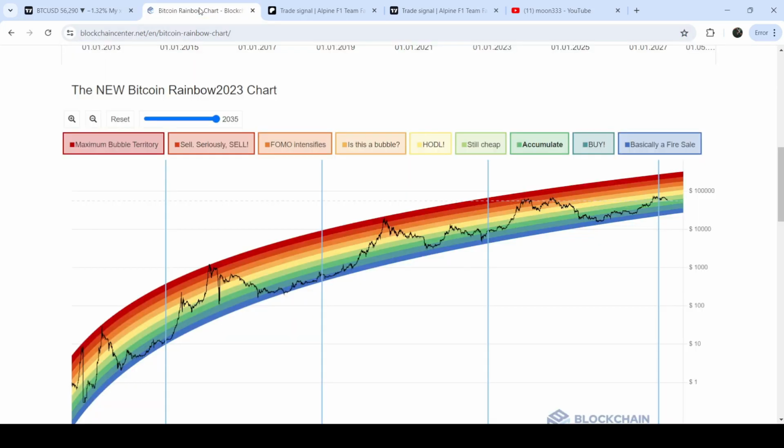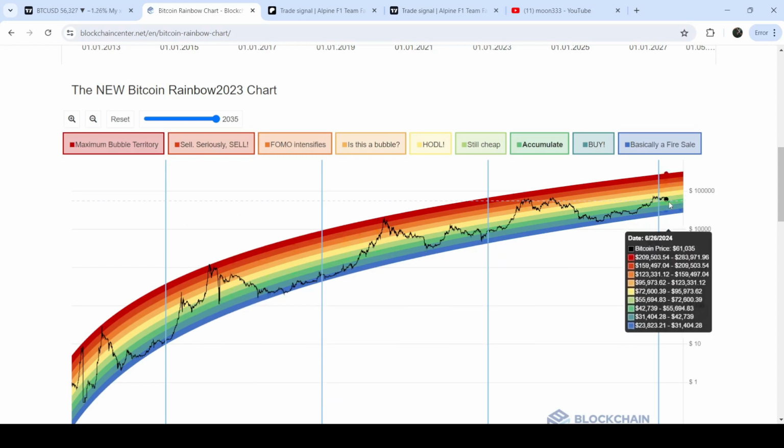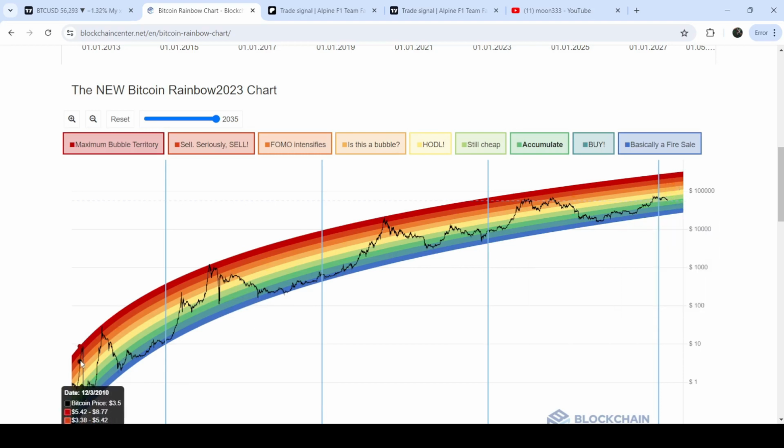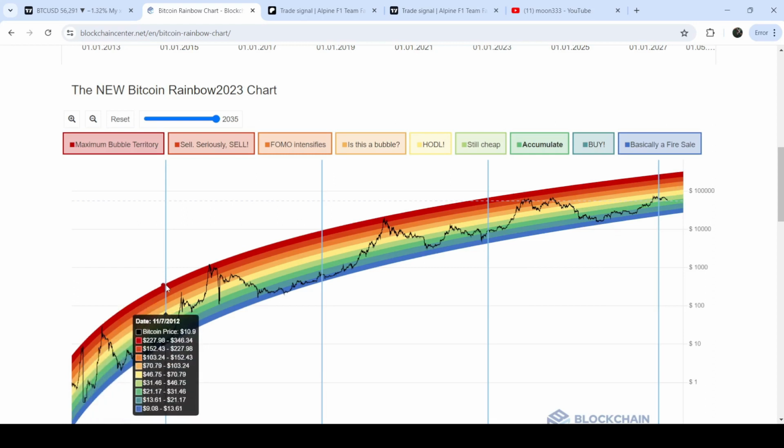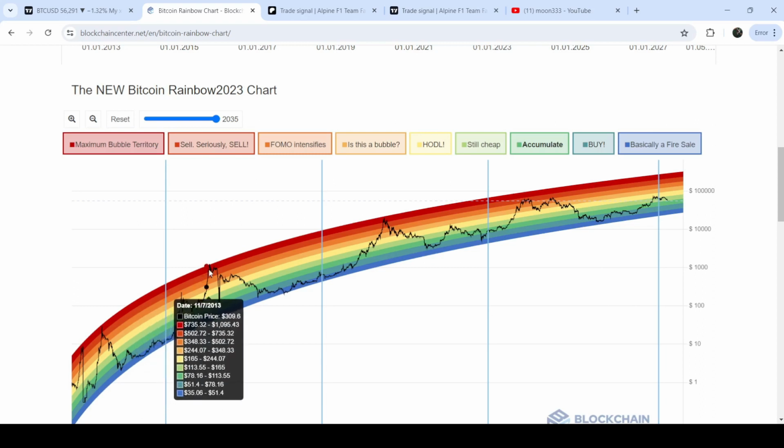If we take a look at the Bitcoin rainbow chart, it is more convincing that the price can go even more up from here. You can see that every time after halving, it hits the red zone. Back in 2012, after the halving, it reached this red zone here.